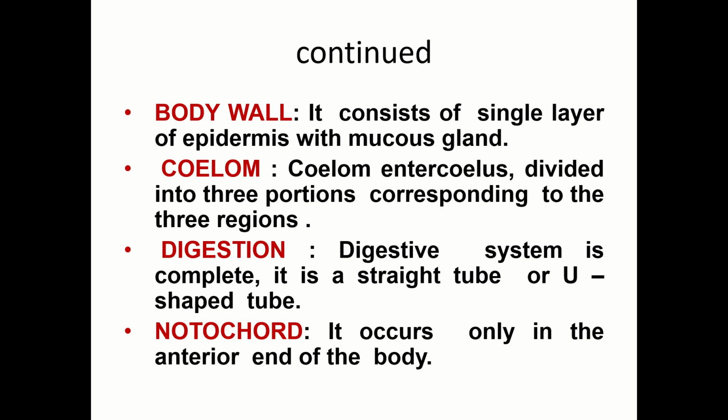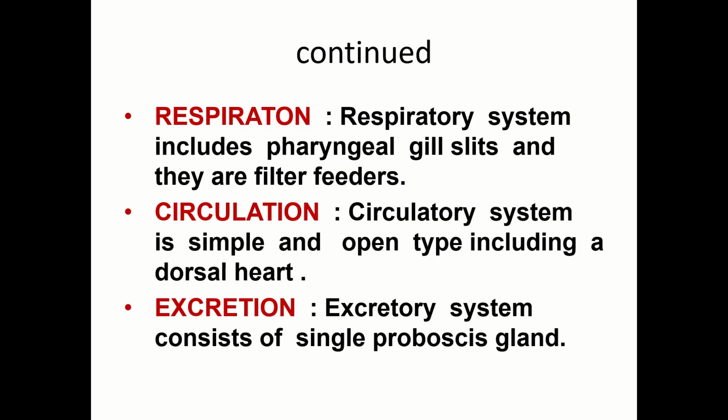Digestion. The digestive system is complete. It is a straight tube or U-shaped tube. Notochord. It occurs only in the anterior end of the body. I will tell later about the notochord towards the end. The respiratory system includes only pharyngeal gill slits, and they are filter feeders. They simply suck in the water, and whatever marine organisms come in are taken as food. That is what is called filter feeding.